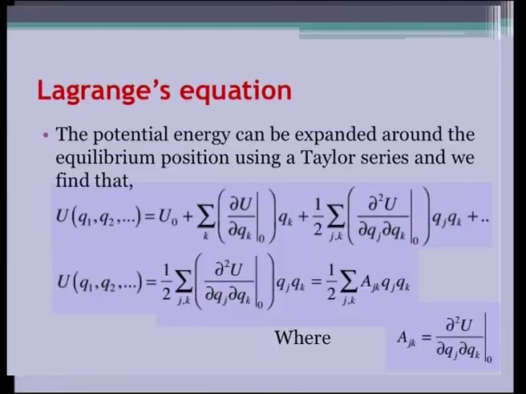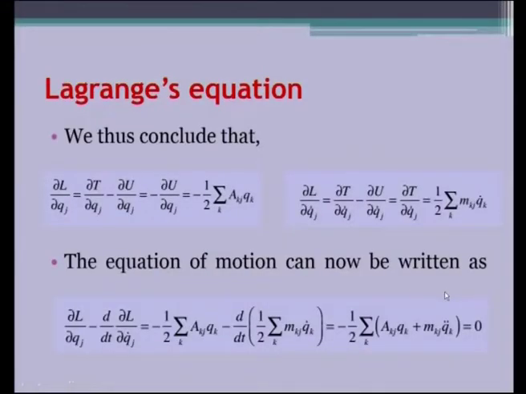based on this equation, the potential energy can be expanded around the equilibrium position using Taylor series, and we find this is the expansion done for the potential energy, and that is written in short, and we use a terminology a j k, that is represented here as a term, which takes a much more complex form here like this. It is just making us take the value as an easy one. We thus conclude that these are the major simplifications that we do.